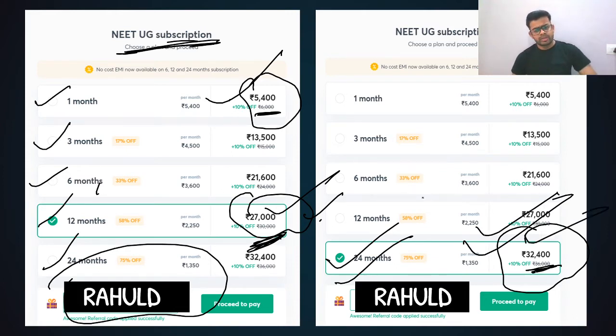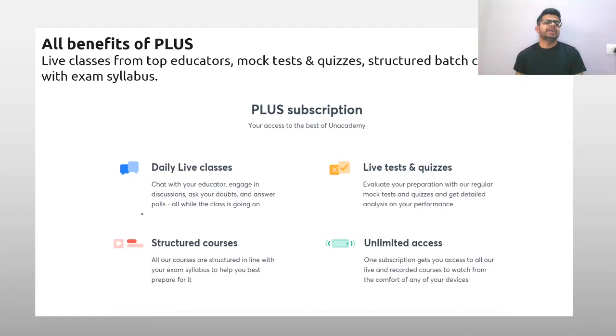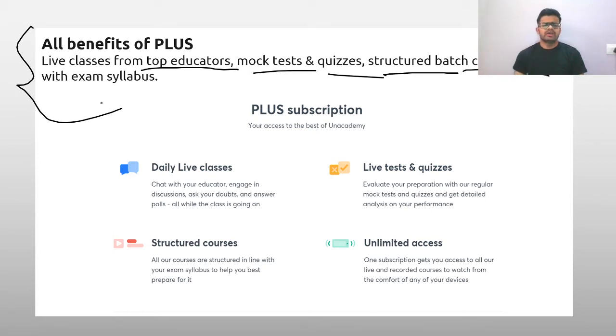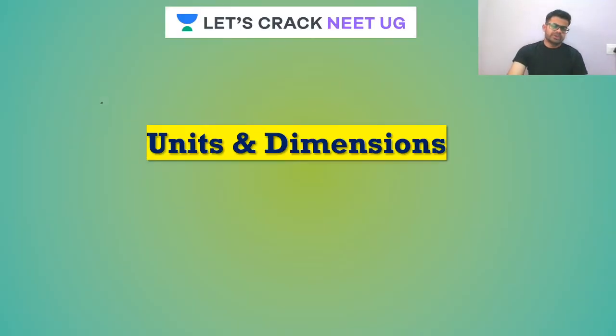So, my dear friends, you can see the Unacademy subscription fee is really very, very less compared to any other coaching institute. That's all I wanted to say. Let's move to the next slide. You are getting all the benefits of Plus on the Iconic subscription: live classes by the top educators, mock tests, quizzes, and structured courses.